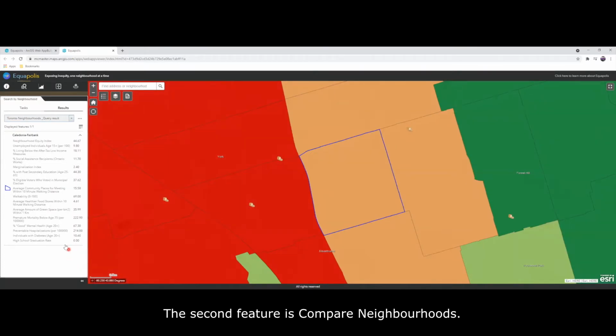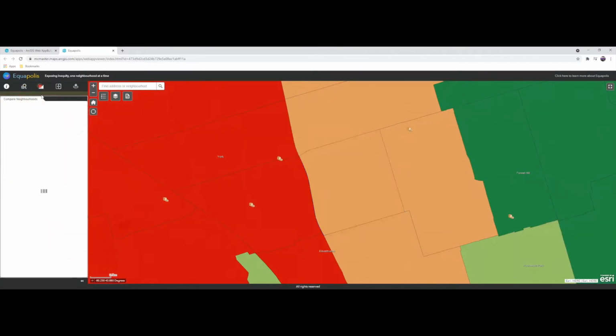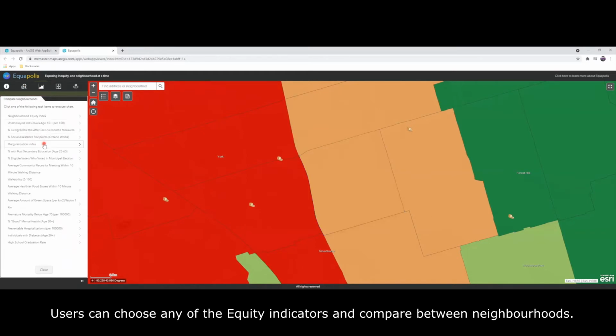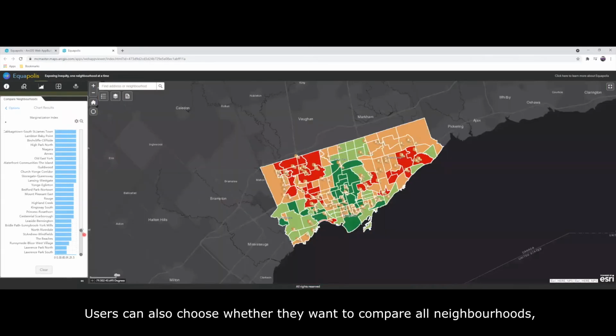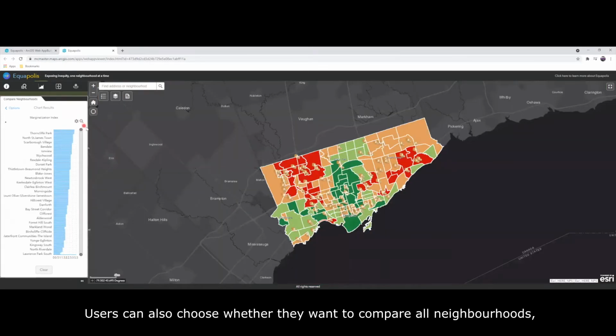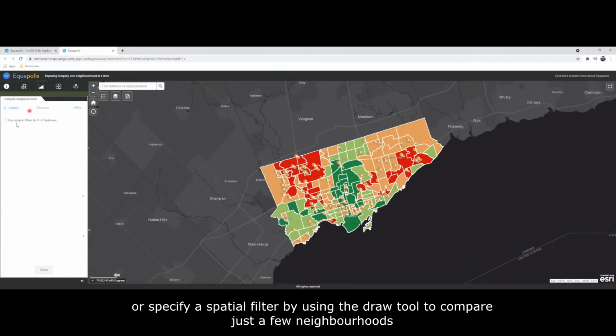The second feature is Compare Neighborhoods. Users can choose any of the equity indicators and compare between neighborhoods. Users can also choose whether they want to compare all neighborhoods or specify a spatial filter by using the Draw tool to compare just a few neighborhoods.